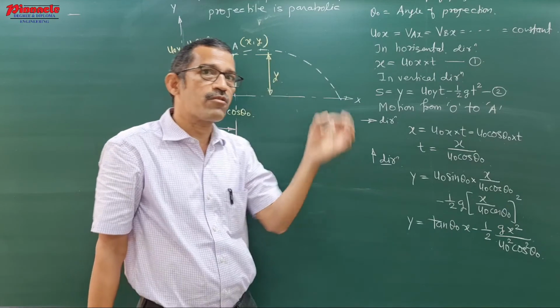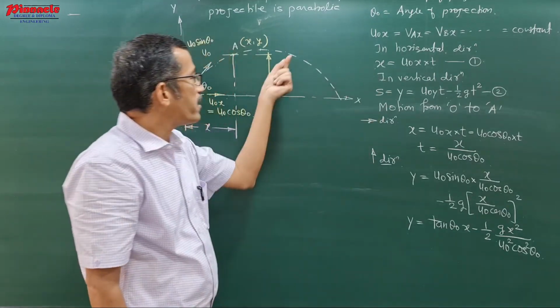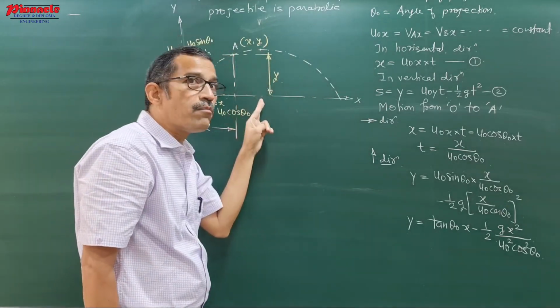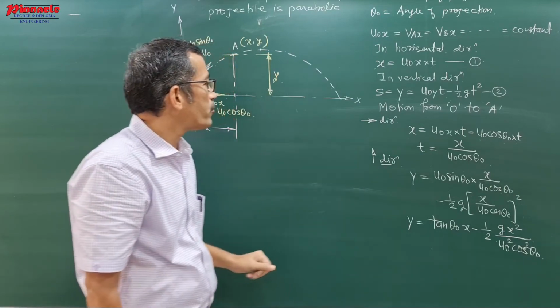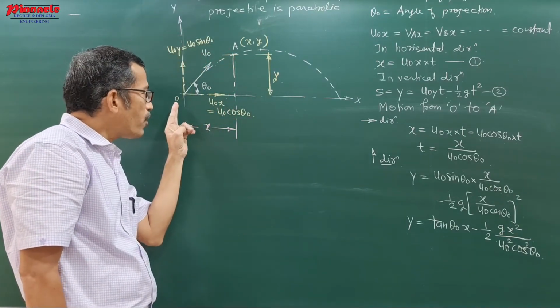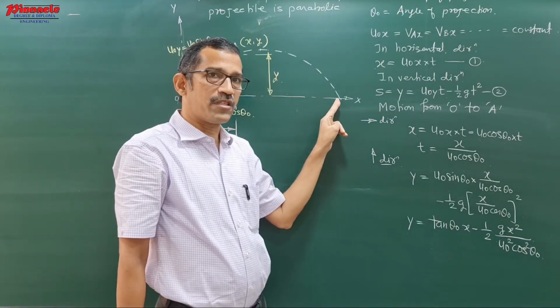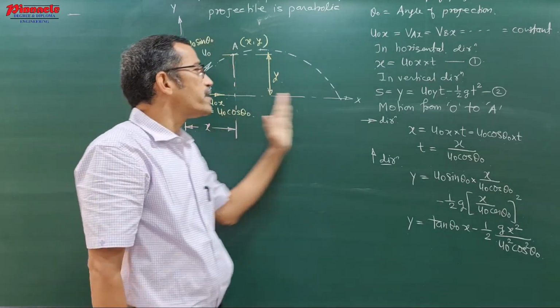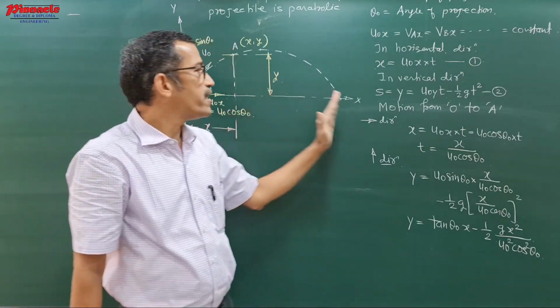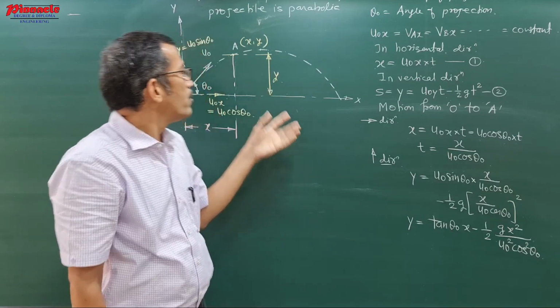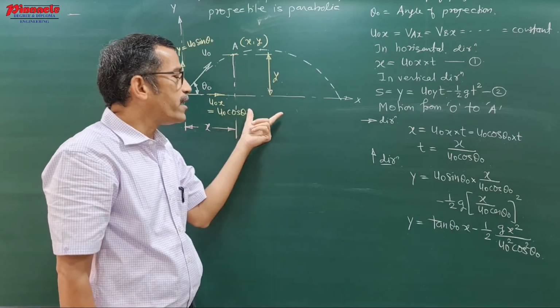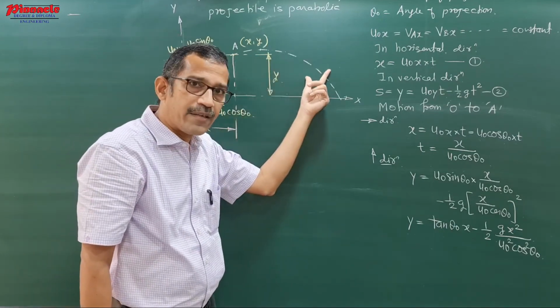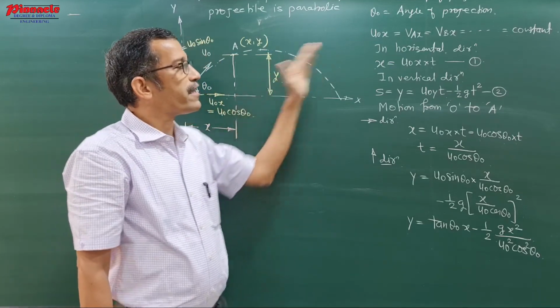This time is called the time of flight, a very important term. In between we get the maximum height reached by the projectile. And from O to the location where it strikes the ground, the horizontal distance traveled by the projectile is called the range. The formulas for height, range and time of flight we will derive in the second lecture.